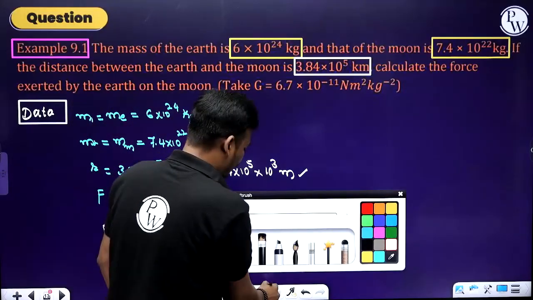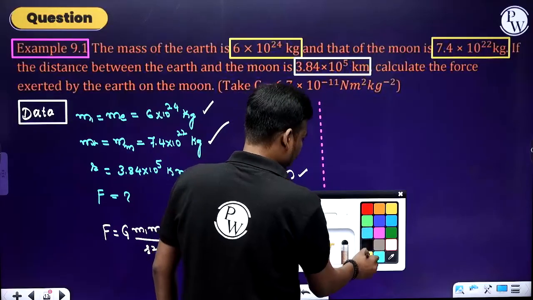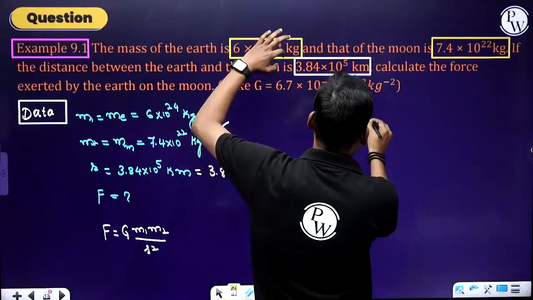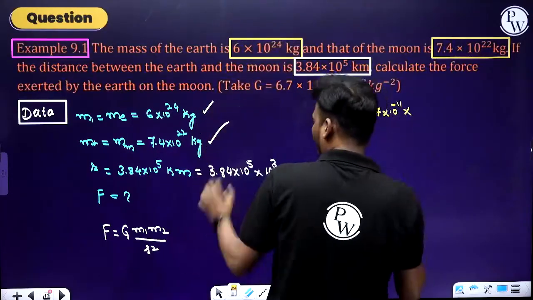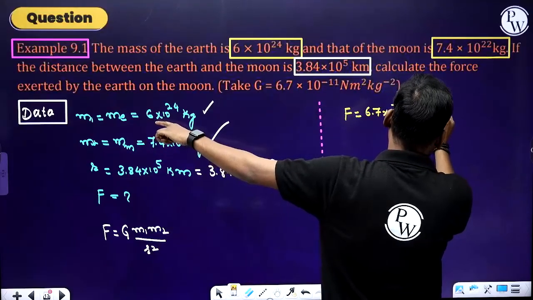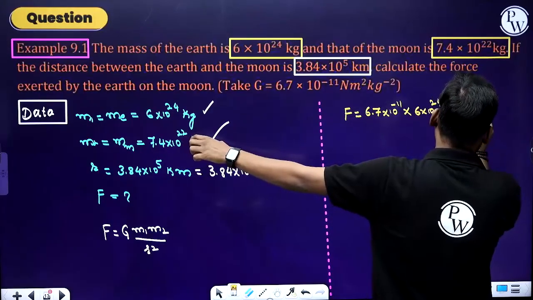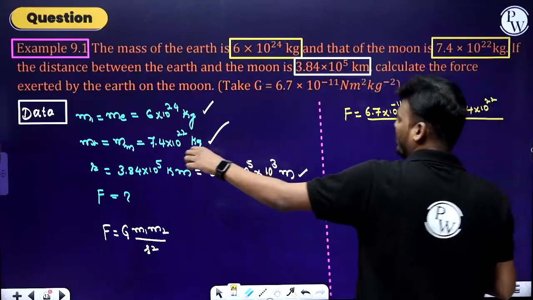Now substitute the values. F is equal to, what is the G value? 6.7 into 10 power minus 11 into mass 1, 6 into 10 power 24, into mass 2, 7.4 into 10 power 22, divided by r square.